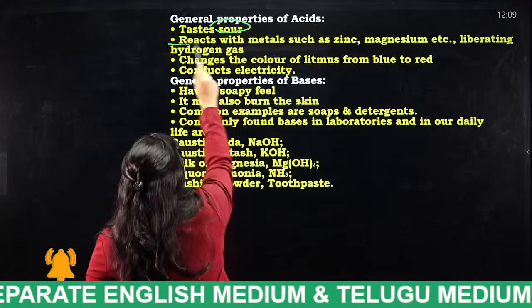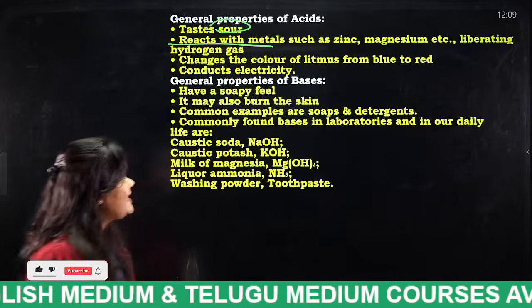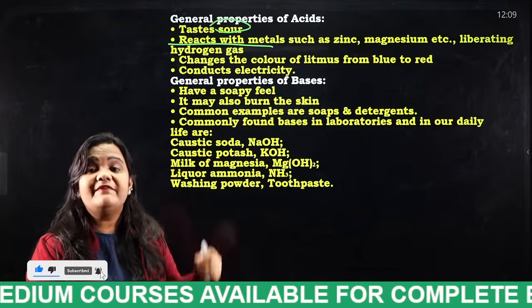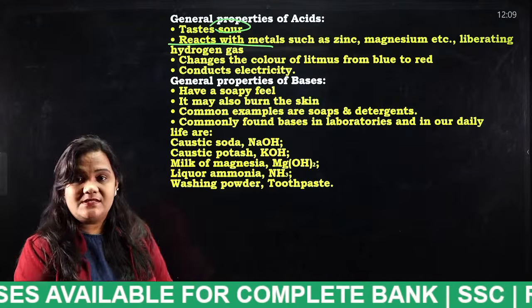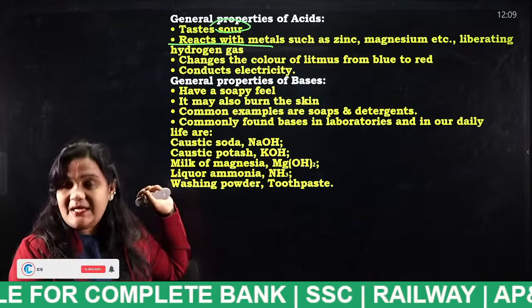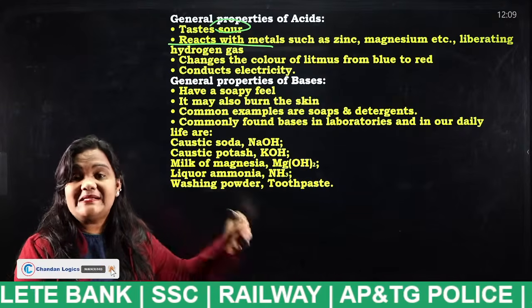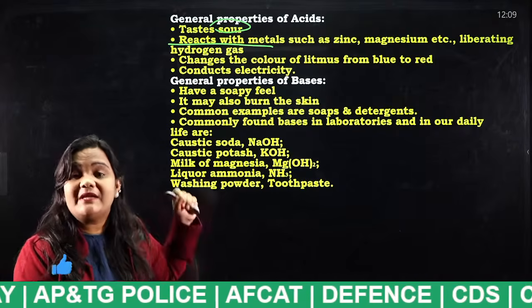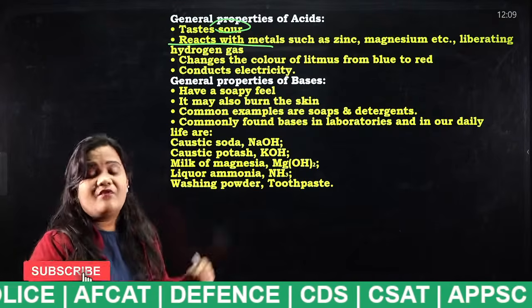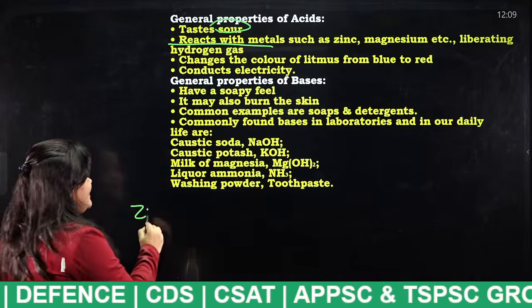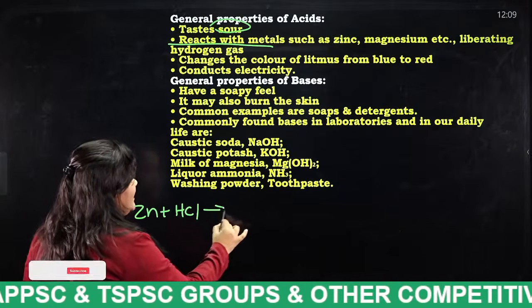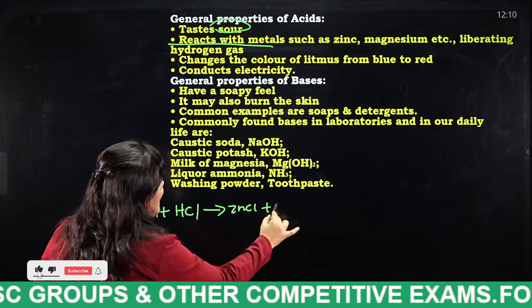Okay, when the acid reacts with metals such as zinc, magnesium, etc., what will they liberate, students? They will liberate hydrogen gas. For example, zinc, when it reacts with acid, so what will you get, students? Zinc chloride plus hydrogen gas.